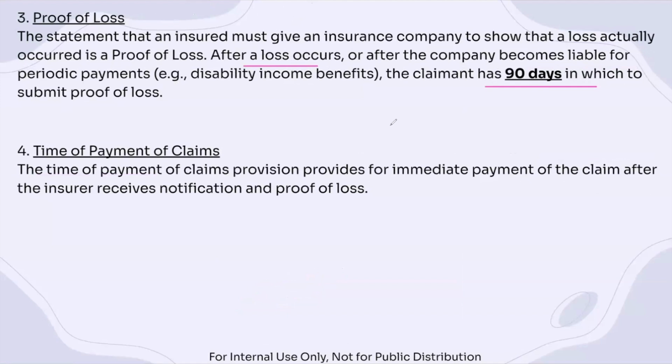And then once the insurance company has that proof, the time of payment of claims provision states that there should be an immediate payment of claims by the insurer to the insured. So we see that there's this process: we first have that notice, and then we go through these processes of forms, of proof, and then eventually we have the payment of the claim or the benefits.